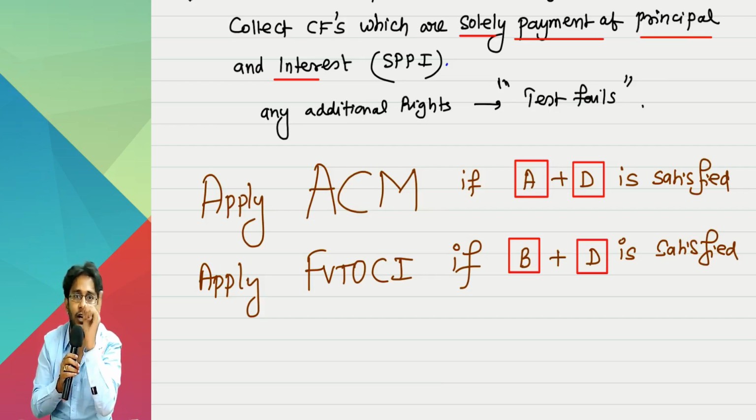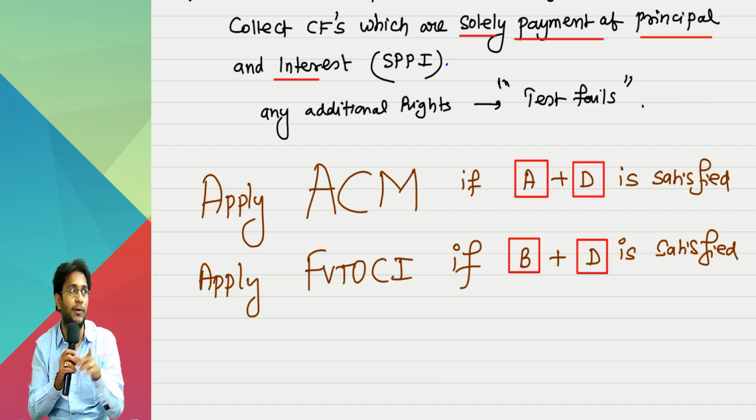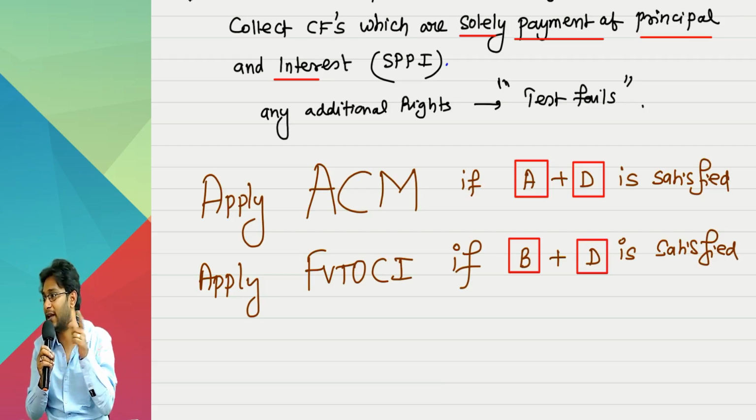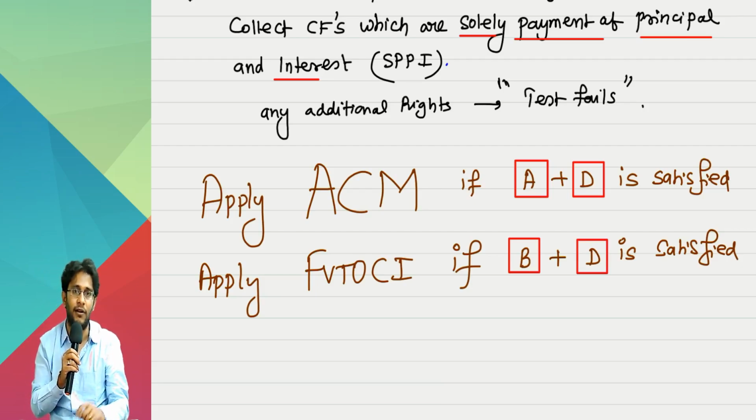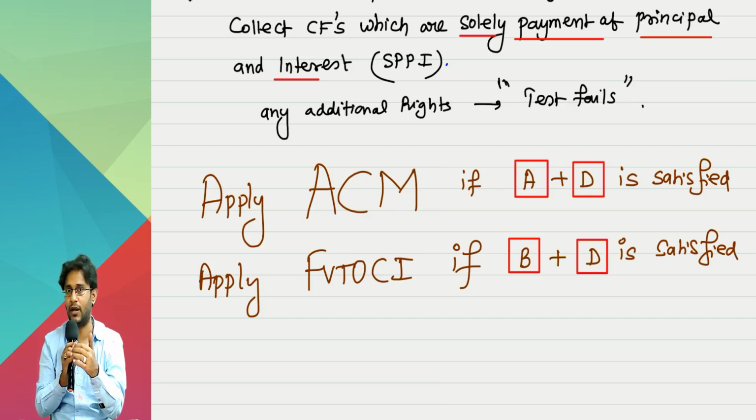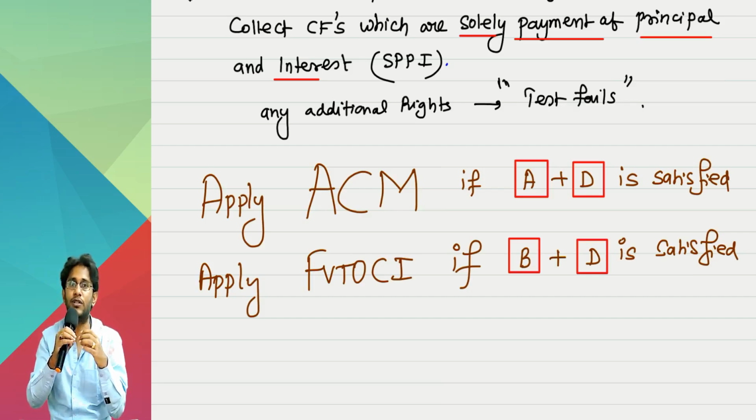Therefore interest income is accounted through EIR, just like ACM. At the same time, since I am watching the market daily, fair value fluctuations also need to be accounted in my books, like FVTPL. That's the reason, as we discussed earlier, FVTOCI is a mixture of ACM and FVTPL.